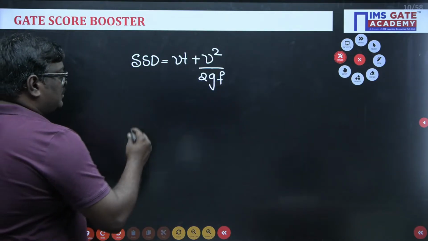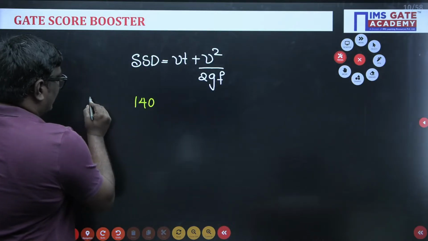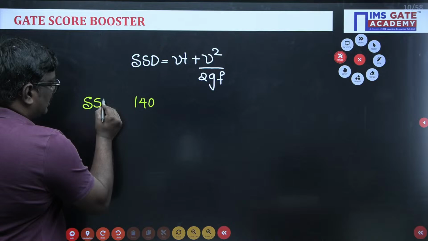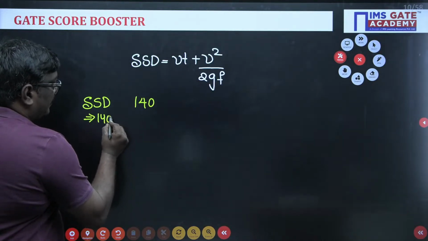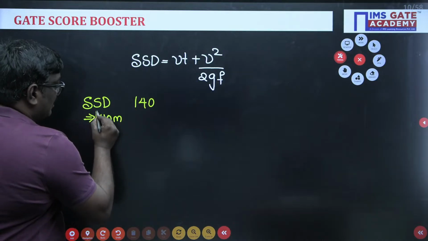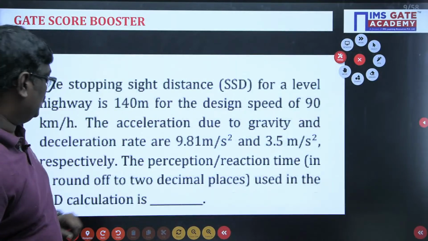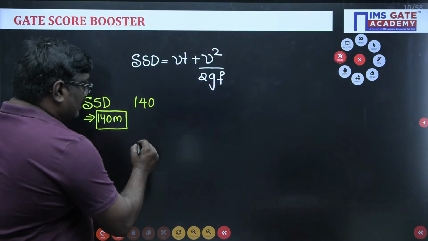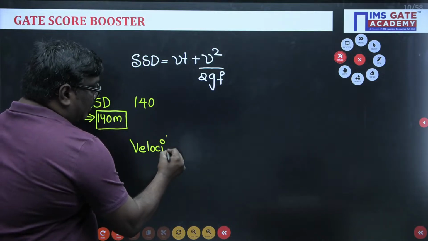Now see students, in the problem they have given SSD is equal to how much? SSD is equal to 140 meter. And the velocity is given as 90 kilometer per hour.